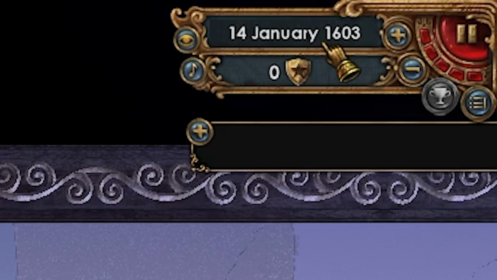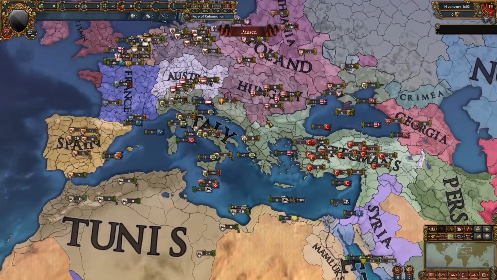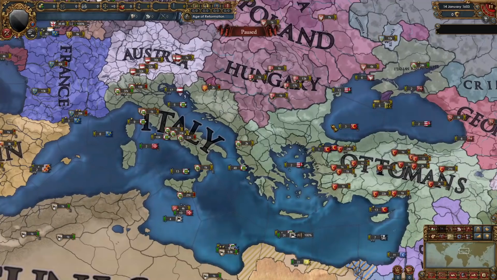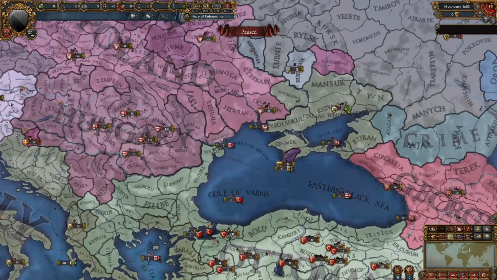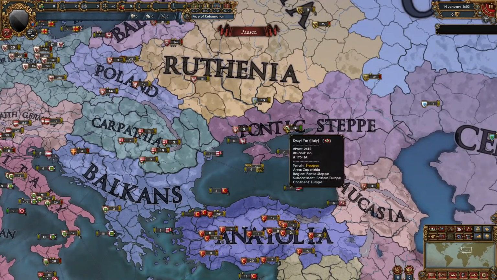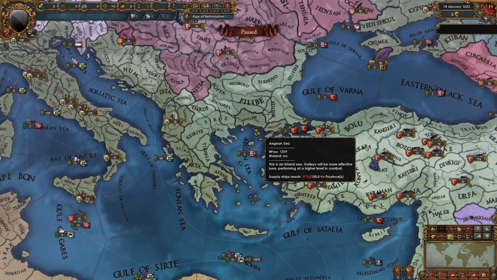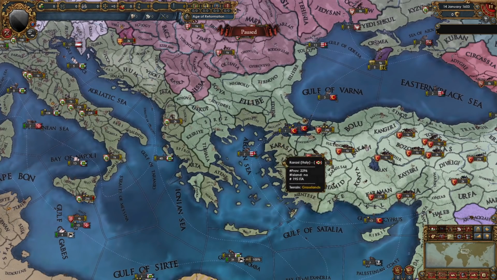So it's 1603, we are about to enter the age of absolutism, as you guys know, where the conquests will really ramp up. But let's see what's been going on in the meantime. So Italy declared on the Ottomans once again, and not only that, they also declared on Crimea. Look at this huge chunk they own in the Pontic steppe region right now, and they also took a lot more provinces from the Ottomans, not only in the Balkans but in Anatolia as well.